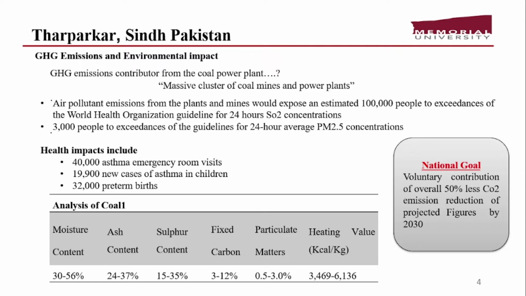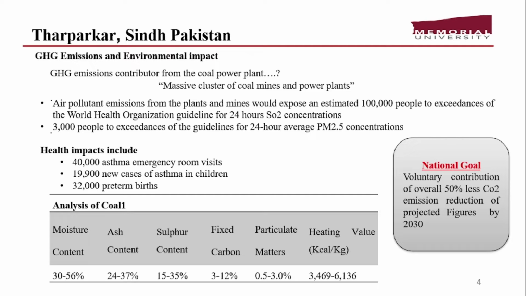The air pollutant emissions from the plants and the mines would expose an estimated 1 lakh people. It impacts basically the 1 lakh people of that area, and another 3,000 people were affected by the release of particulate matter.